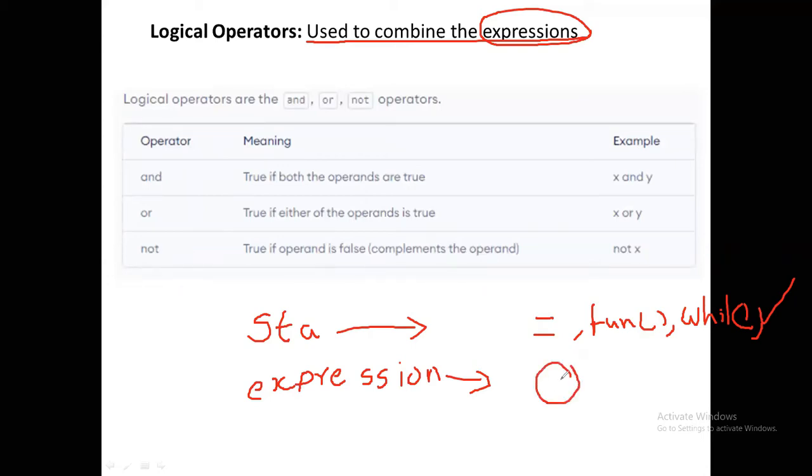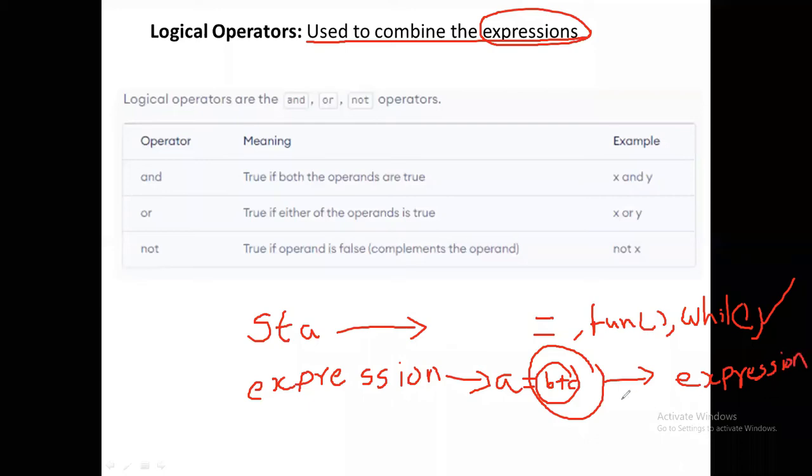For example, a equals b plus c. In this, b plus c is the expression. The expression contains variables and operators, and it evaluates to some value. It returns a value, and that value is stored in the variable. That is the expression.